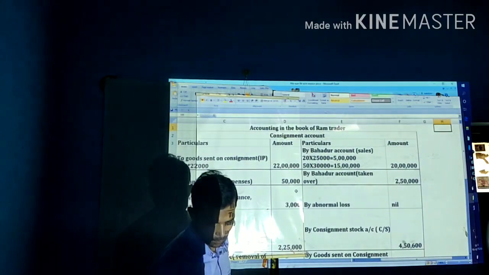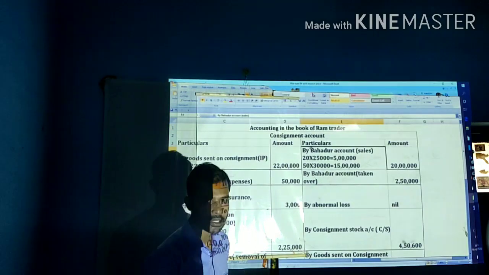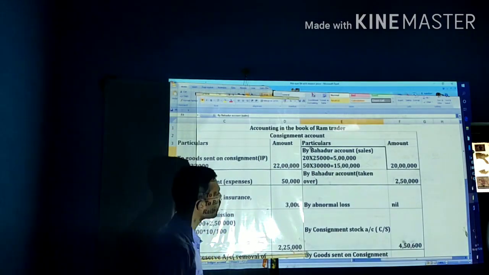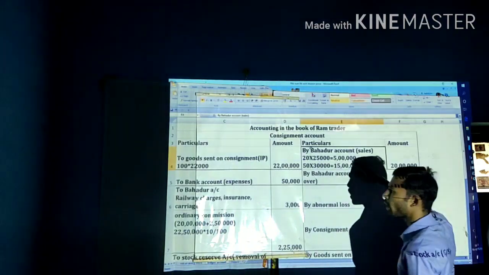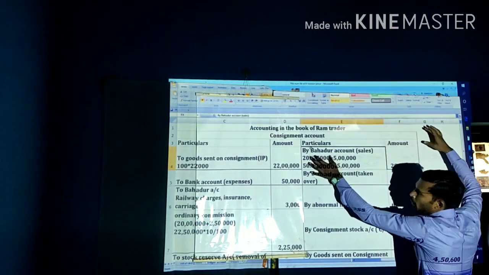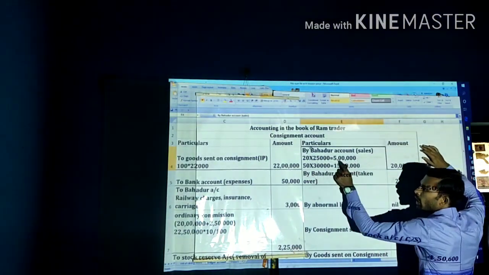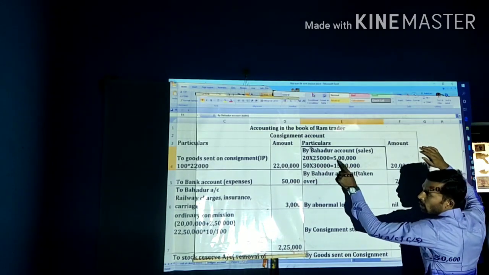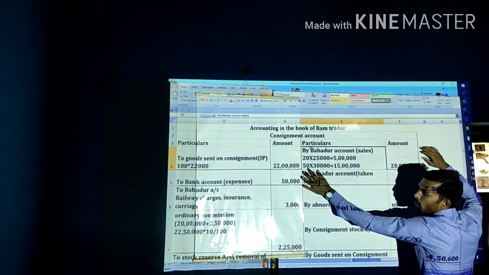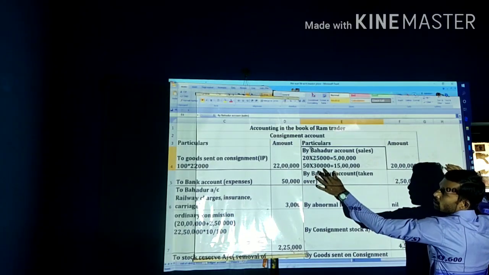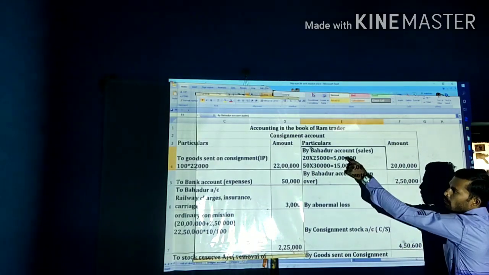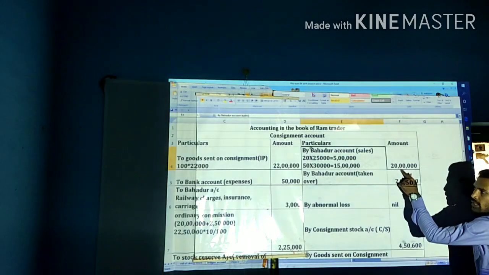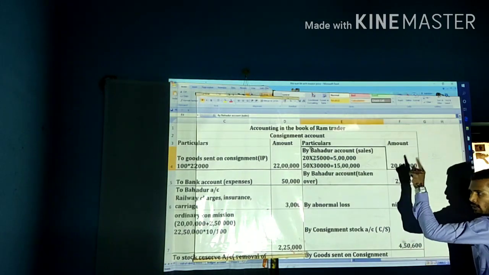Come to the credit side, because we have to calculate the sales first, then we have to calculate the commission. Sales made by the consignee, that is by Bahadur account, in cash: 20 computers at 25,000 each, 5 lakh. In credit: 50 computers at 30,000 each, that is 15 lakh. Both together, 20 lakh, is the sales made by Bahadur.